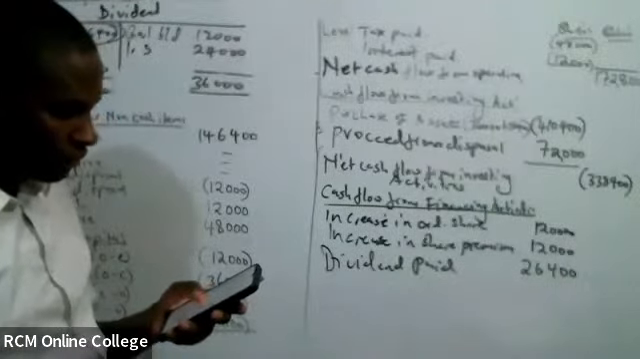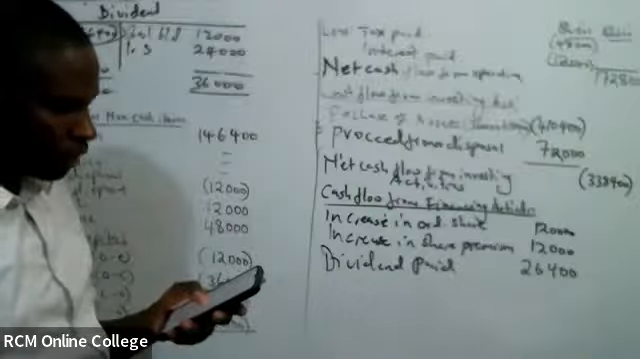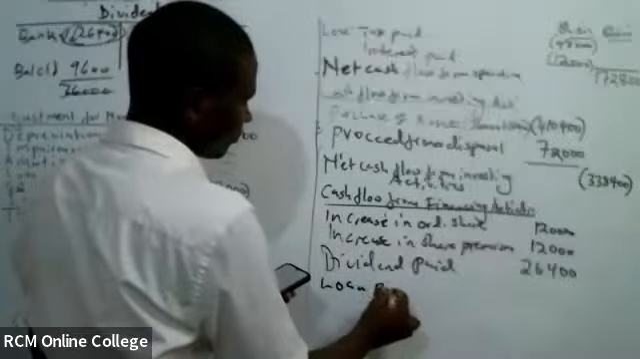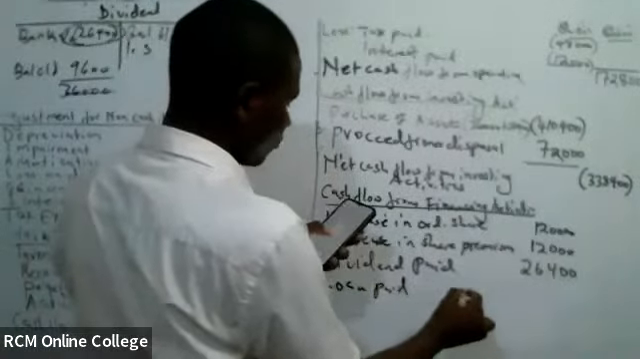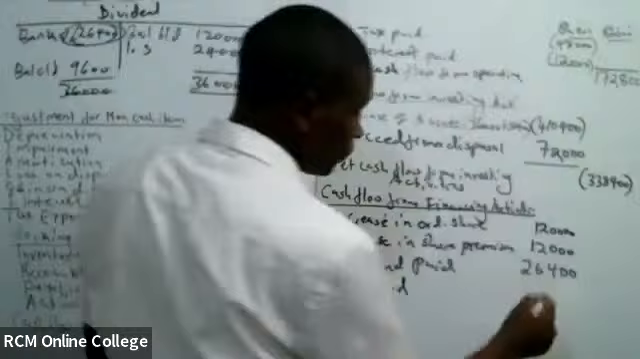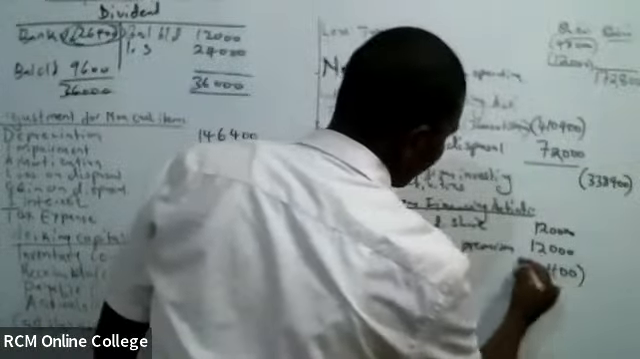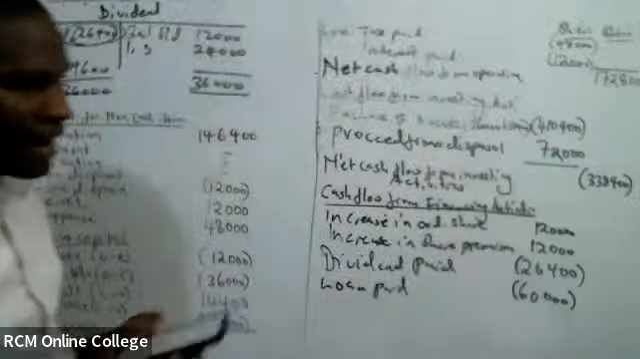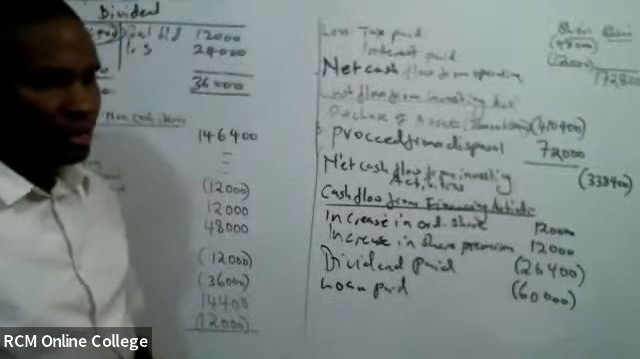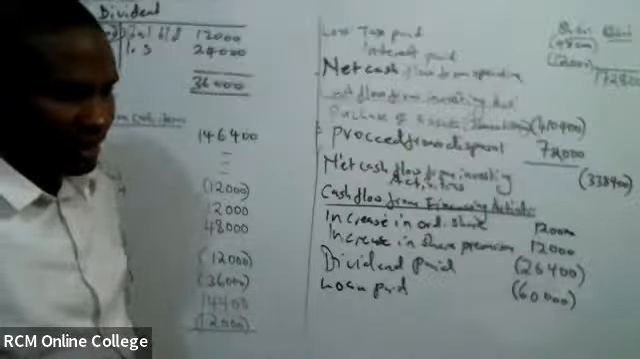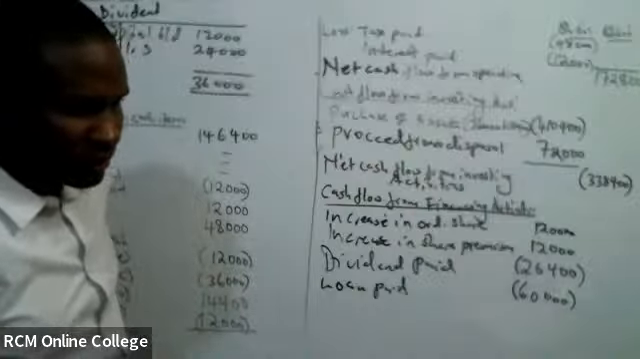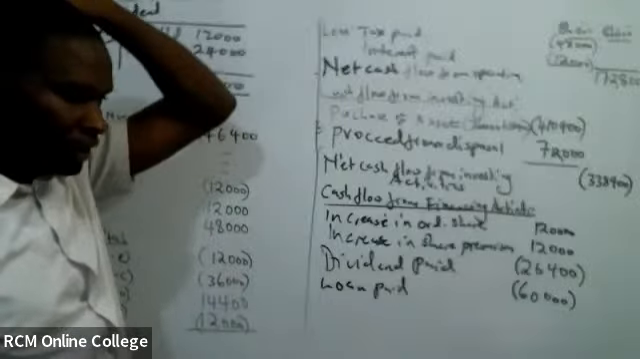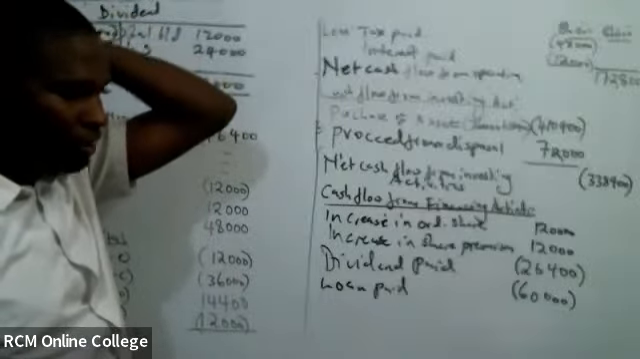Hiyo ni kama loan paid. 120 minus 180. Loan paid. 120 minus 180 itakuwa ngapi? 60, which is negative. Or even this one is paid 60,000, like that. We don't have any other item remaining. Yes, it is negative. Now, we don't have any other thing.